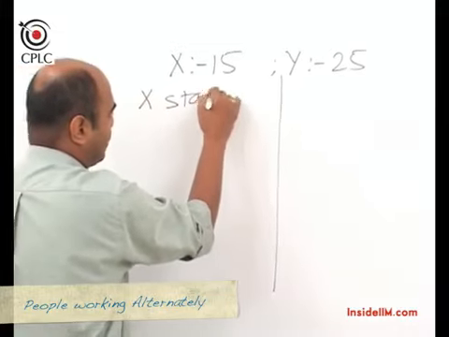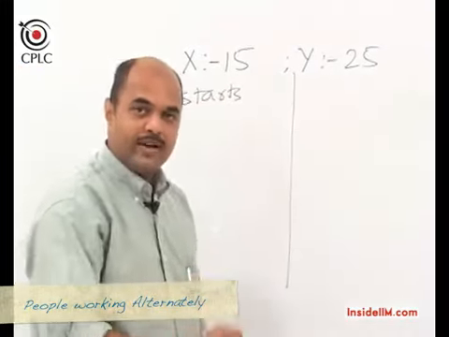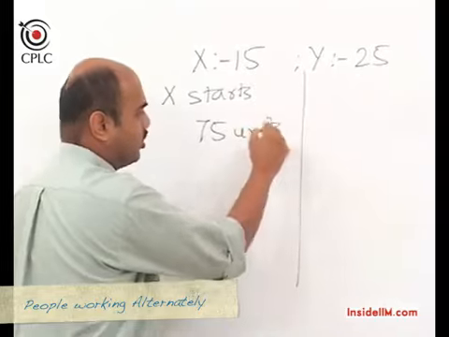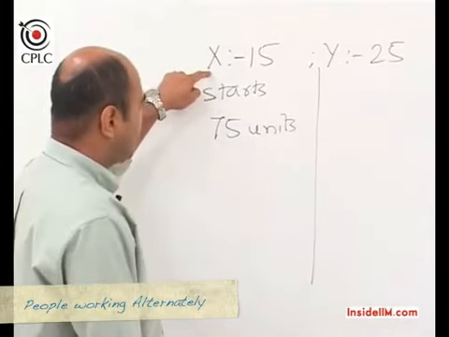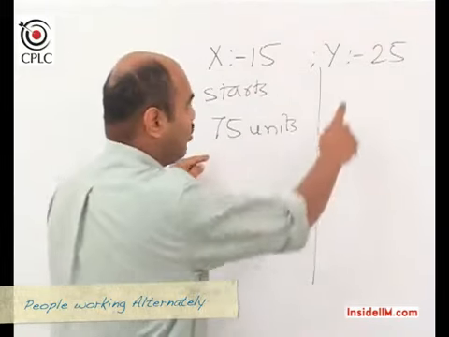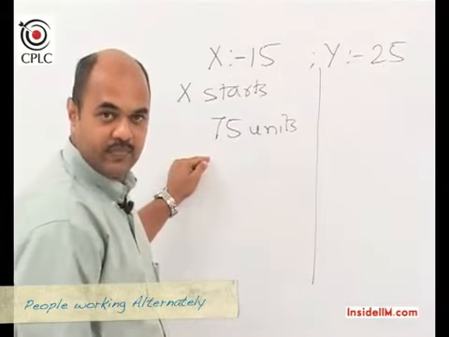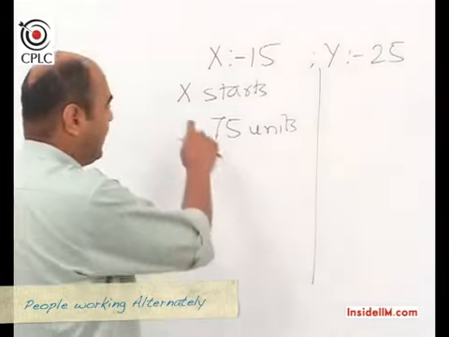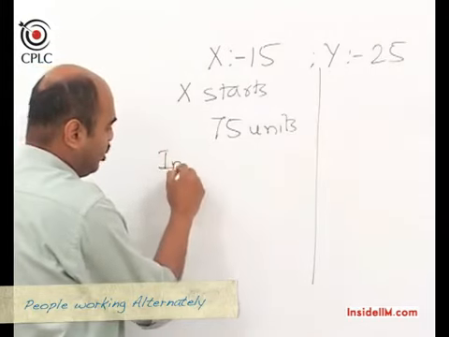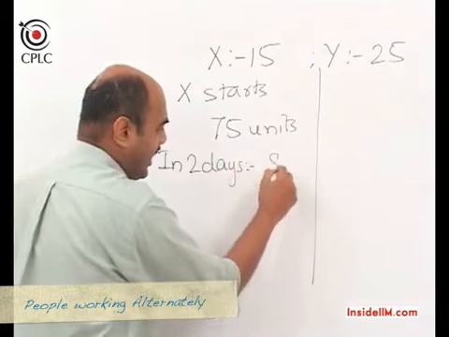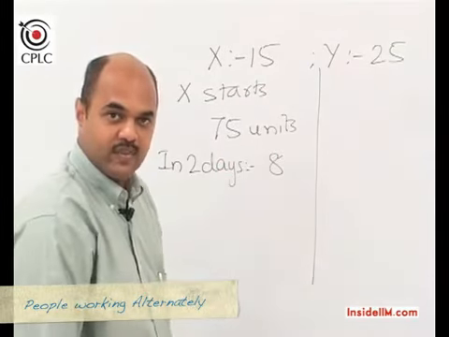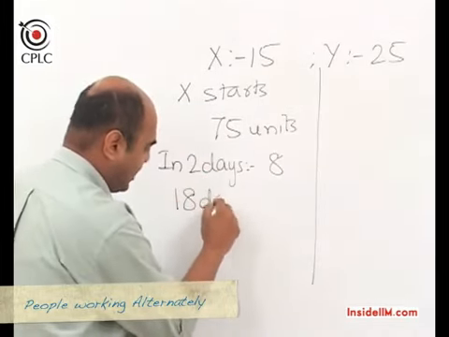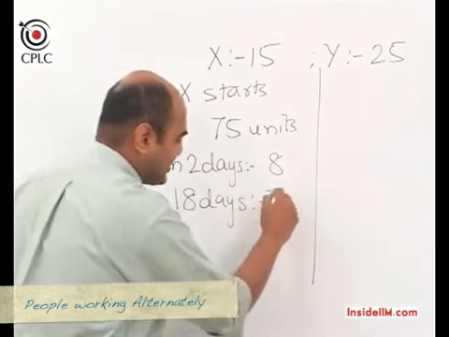If X starts on the first day, we will go back to our units method and we will say that 75 units is the total work to be done, which means X will do 5 units per day and Y will do 3 units per day. Now if X is going to start, then we know in 2 days 8 units of work would be done. And hence if we keep taking multiples of 2 days, we will reach 18 days, and by then 72